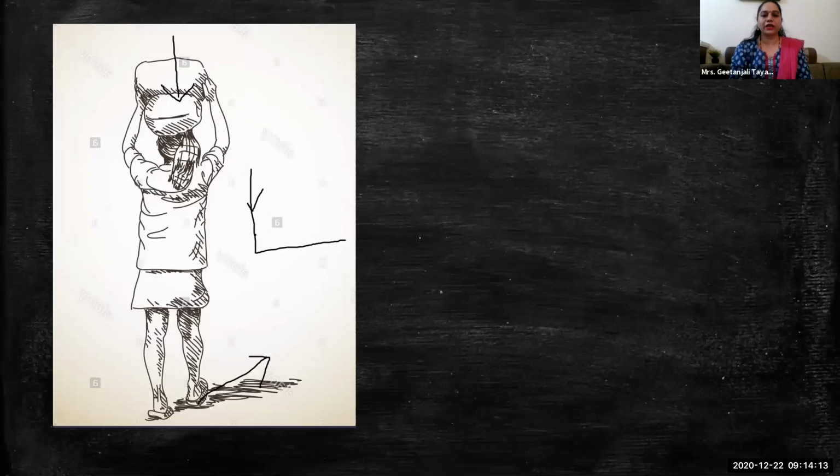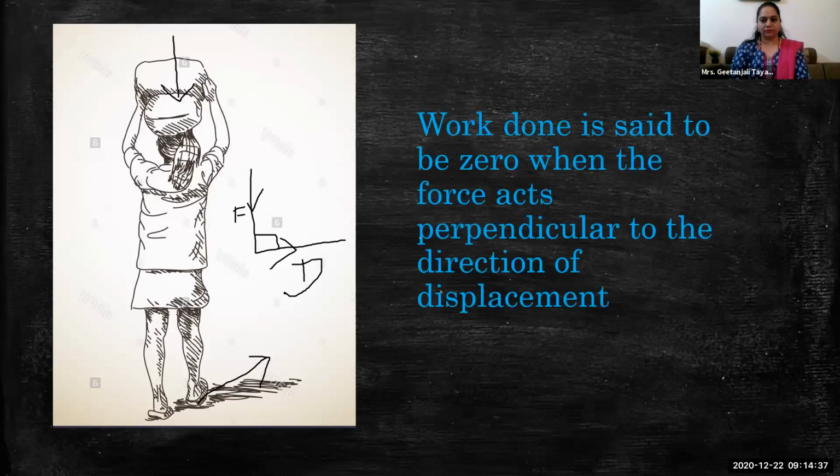When there is a right angle between them, then work done is zero. When there is an angle of 90 degrees between the force and displacement, work done is said to be zero. There is no work done.